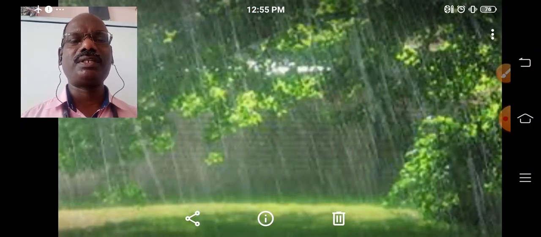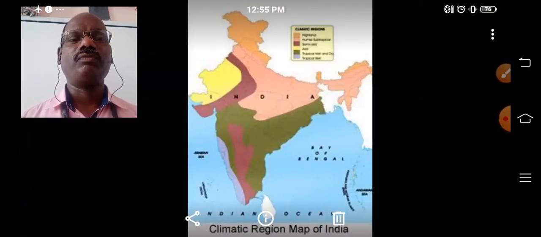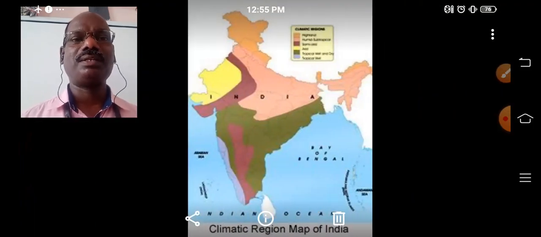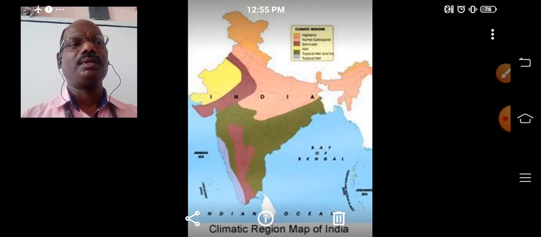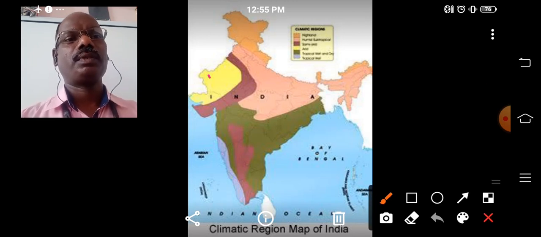The next diversity is that of climate. We feel different types of climate in our country. The climate is different in different regions. Some regions are very hot, some are mild, and some are very arid. The region of Rajasthan is very arid and very hot.